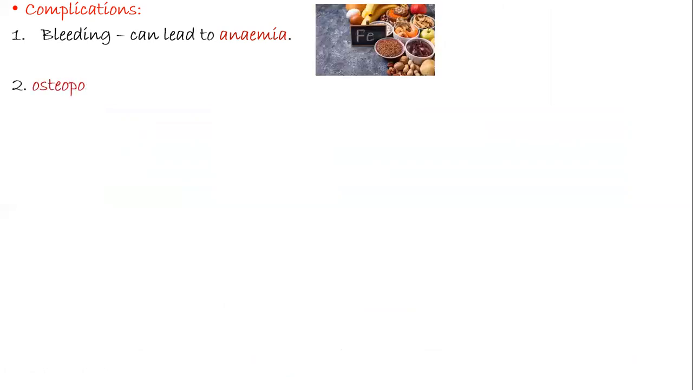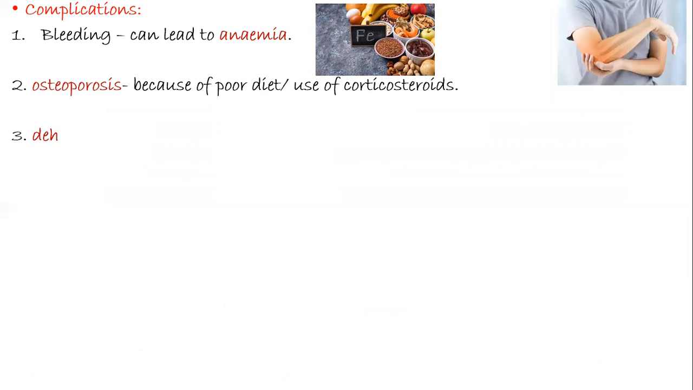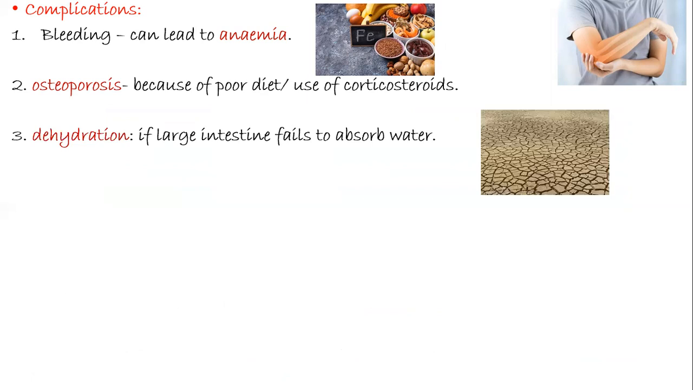The complications include: first, there is bleeding which might lead to anemia. The blood is excreted through the feces. Next, there might occur osteoporosis because of poor diet or use of corticosteroids. The third thing is dehydration. If the large intestine fails to absorb water, then the person suffers from dehydration.